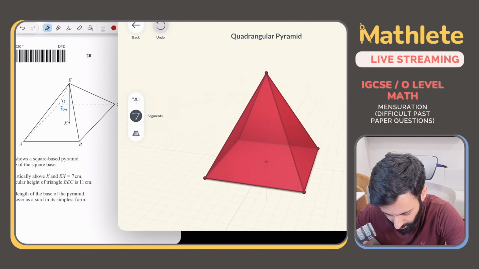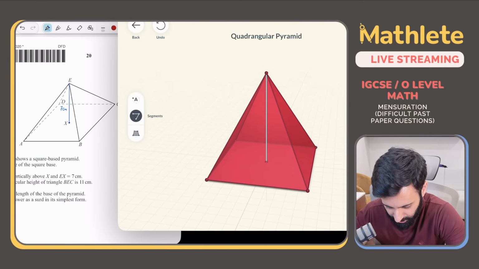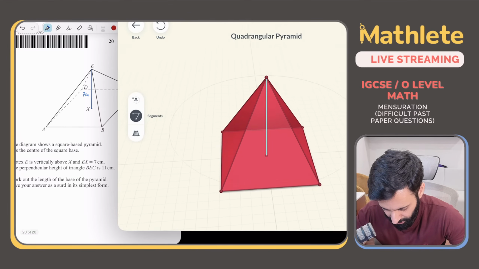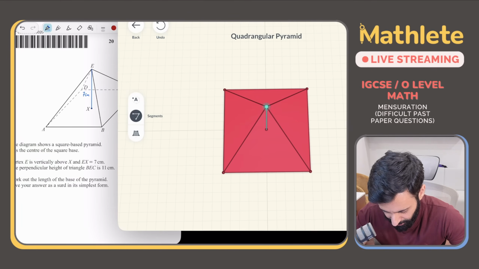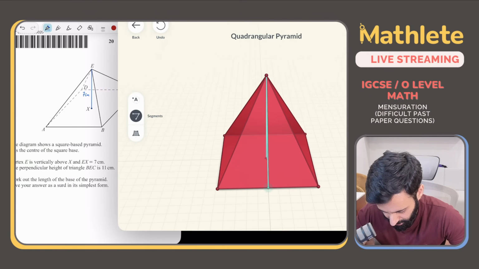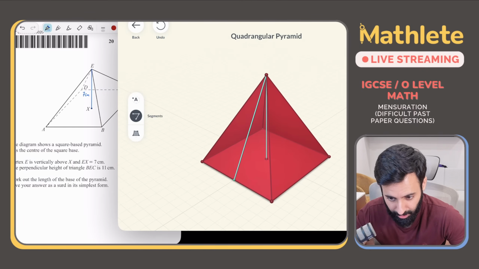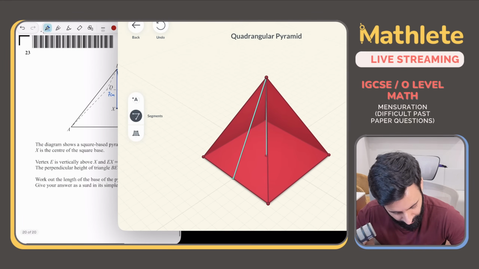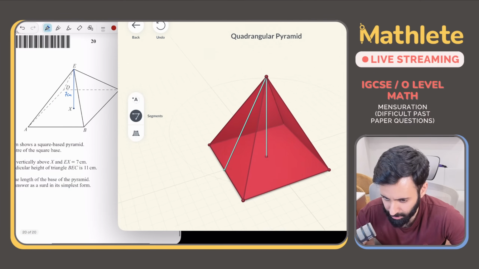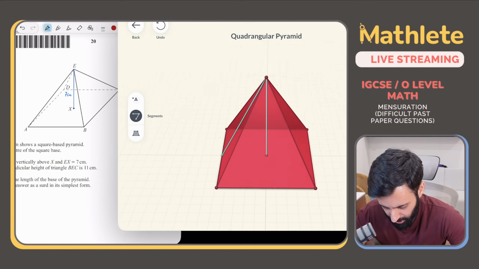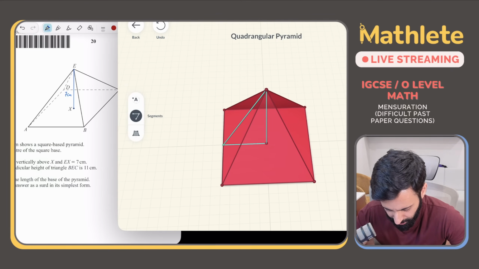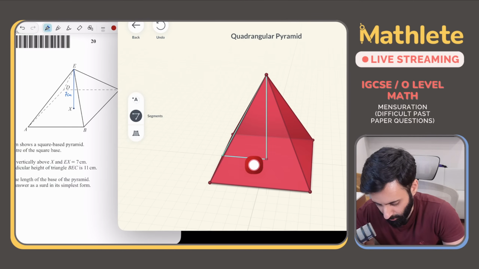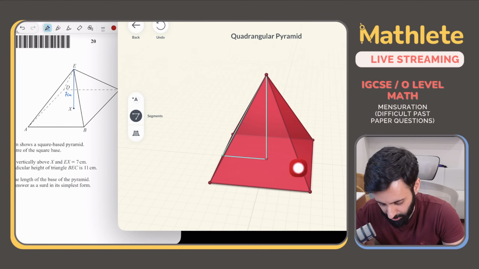So basically this is what you're given, and you're told that the perpendicular height of the triangle, meaning this length, the perpendicular height of the triangle. All right, what are you supposed to do? You're supposed to calculate the length of the base of the pyramid. Now, is something making sense? Where do you think this is going? If I draw a line from here to here, this will actually be half the length of the square. Whatever the length of the square is, this will actually be half of it.